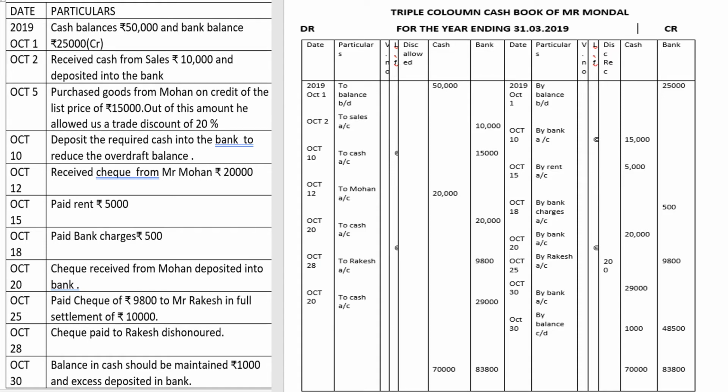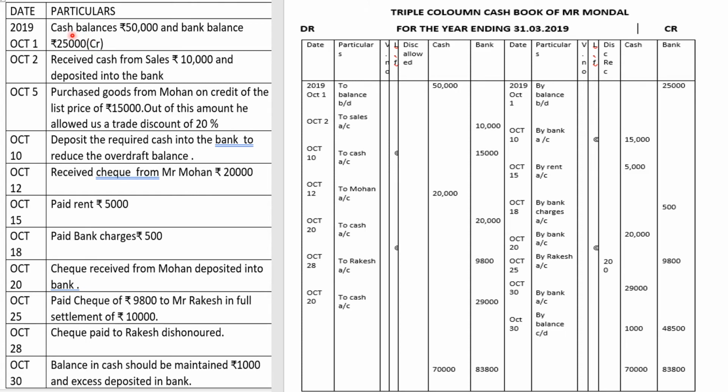Okay, now this is the question that is there for triple column cash book. Let us see how to solve the sum. First, what is happening here? On October 1, 2019, there is a cash balance of 50,000 and a bank balance of 25,000, but the bank balance is a credit balance. That means there is a bank overdraft.